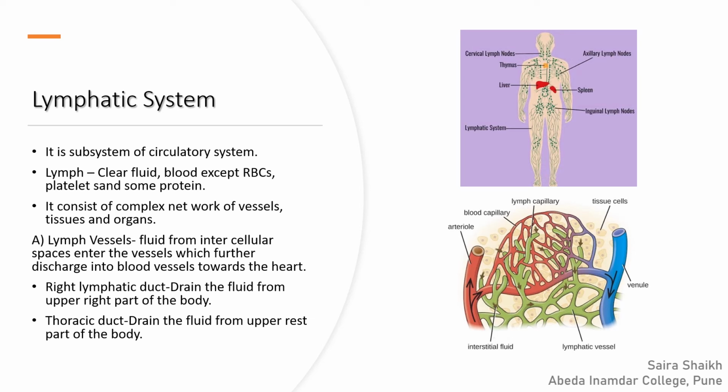Lymphatic system is a subsystem of the circulatory system. It includes lymph vessels and lymph nodes. Lymph is a clear fluid in which RBC, platelets, and some proteins are absent. Otherwise, the composition of the lymph and the blood is the same.